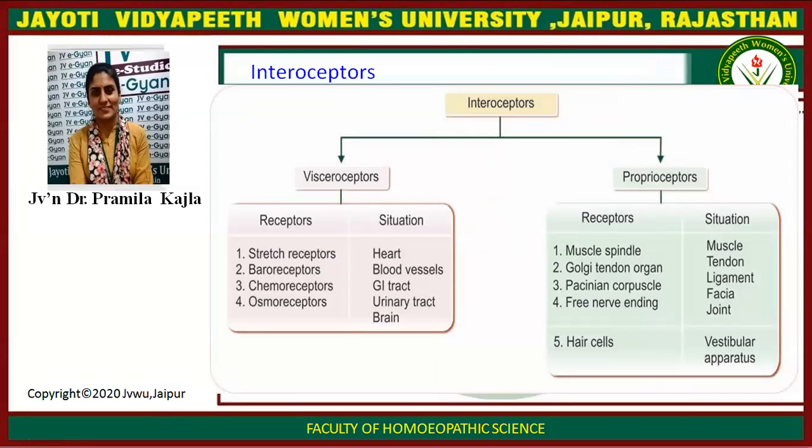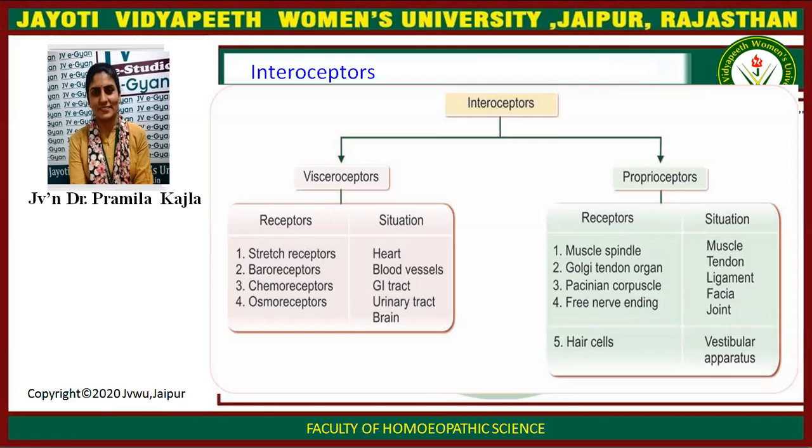Interoceptors: visceroceptors and proprioceptors. Visceroceptors: stretch receptors are present on the heart. Baroreceptors are present on blood vessels. Chemoreceptors are present on the GI tract. Osmoreceptors are present on the urinary tract and in the brain.